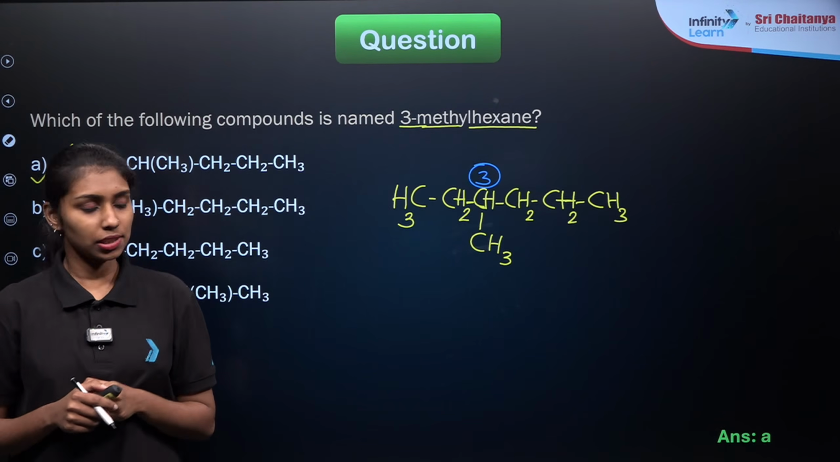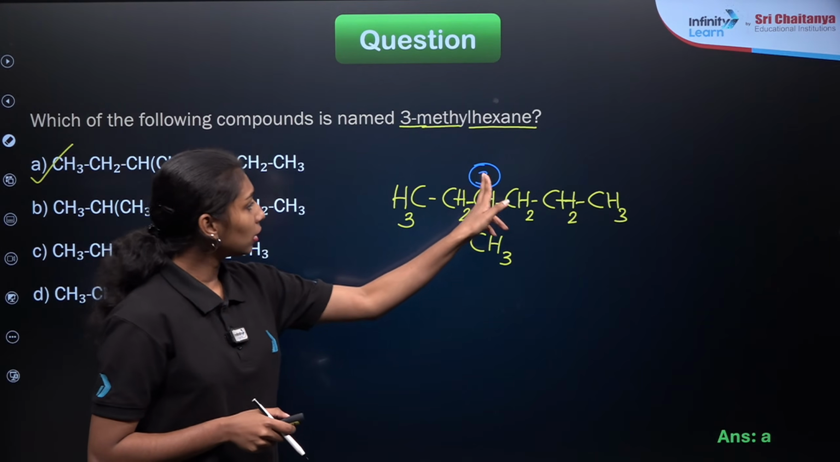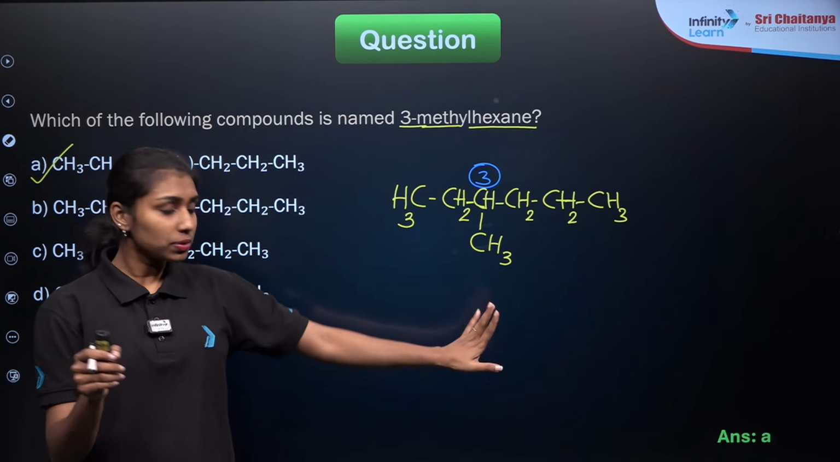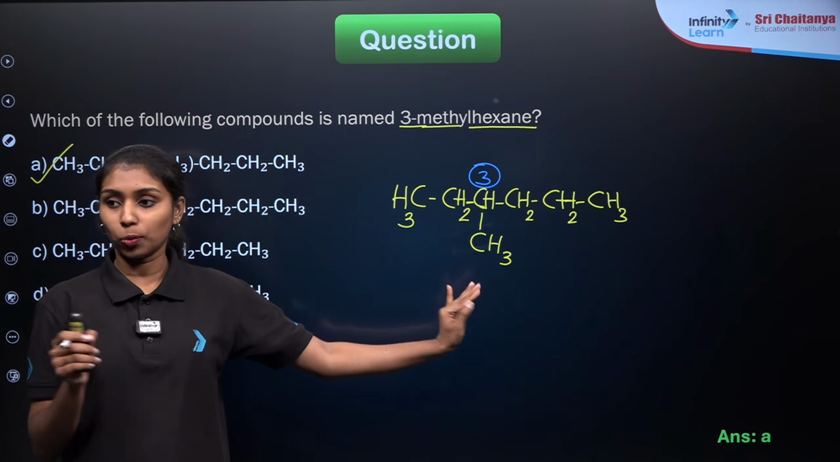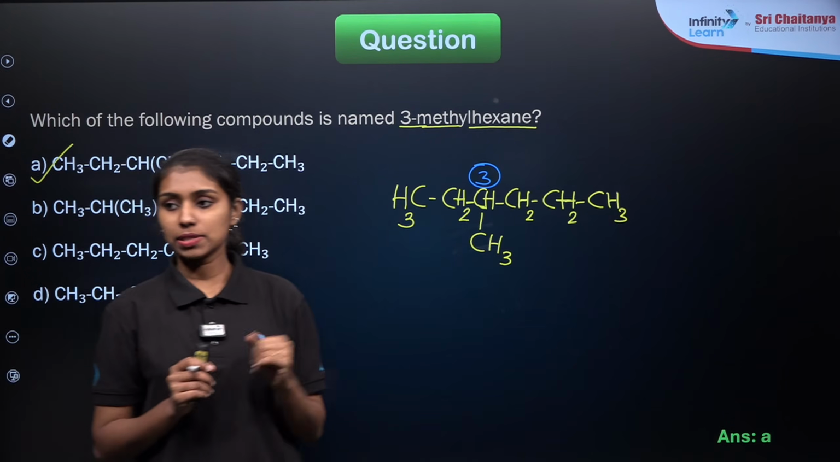Deepta, I didn't get your question. What is your question? In the case of the third carbon, I am adding a CH3 group. This CH3 group is known as a methyl group. It's not a carboxyl group.